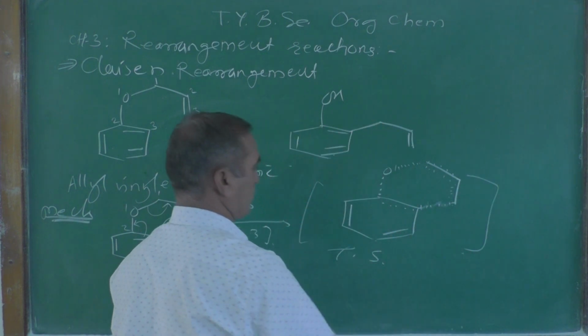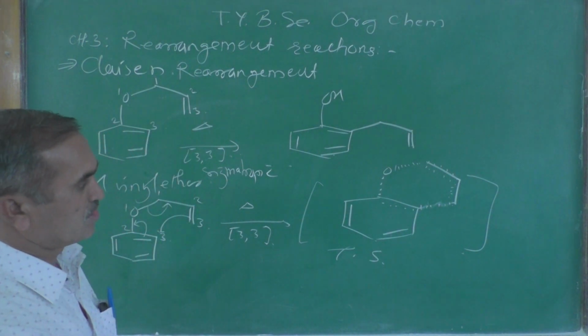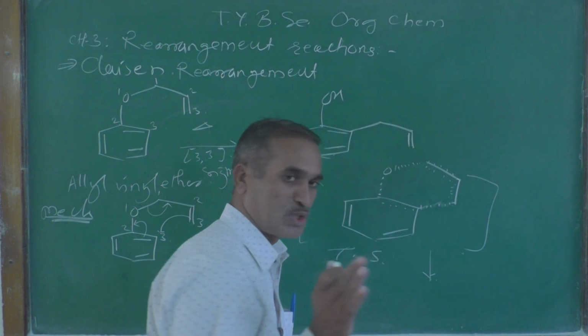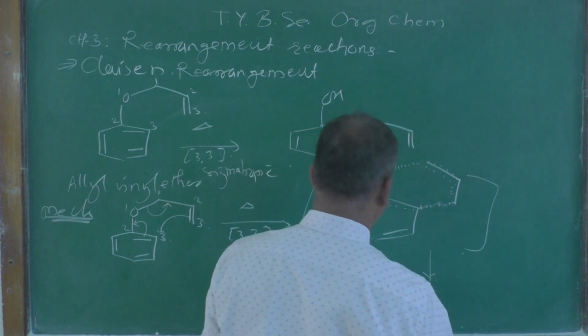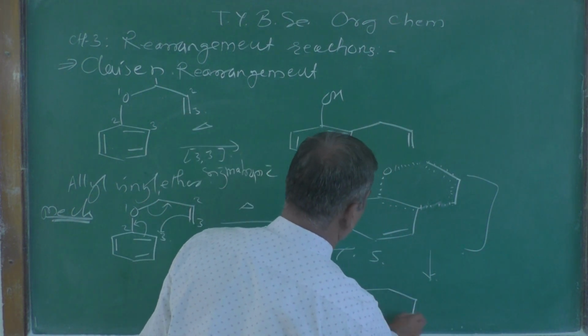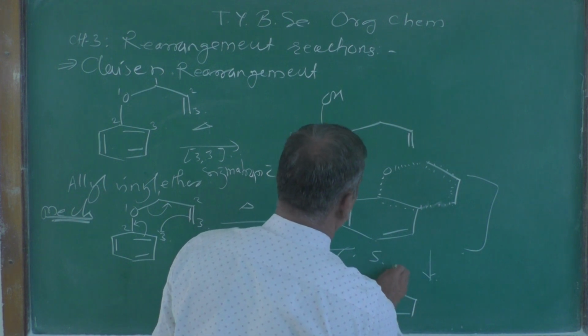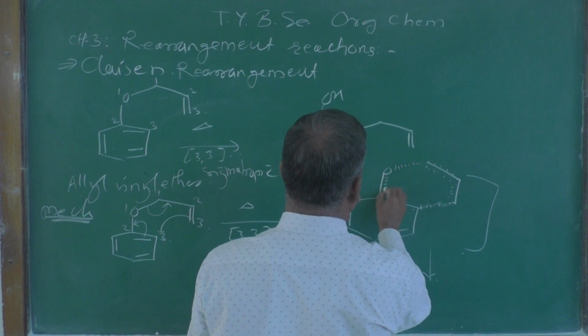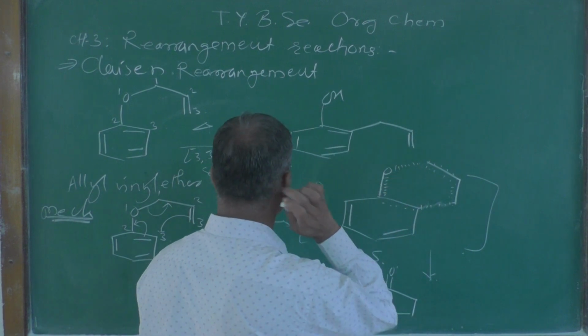This type of intermediate is called a transition state, and after that it collapses into the product. The product we are going to get has a C double bond over here, because there is already a double bond there, and this bond is going to form a 6-membered ring.